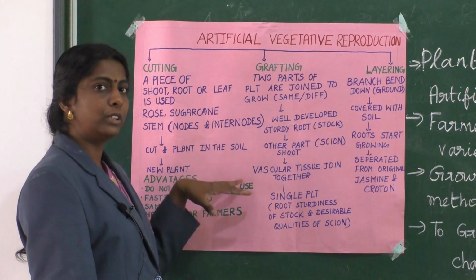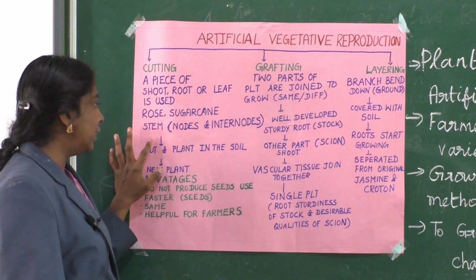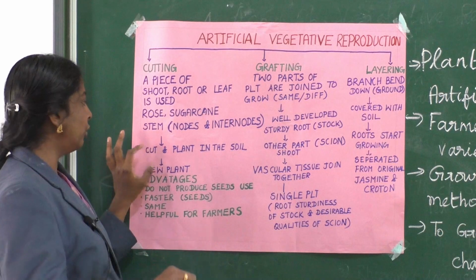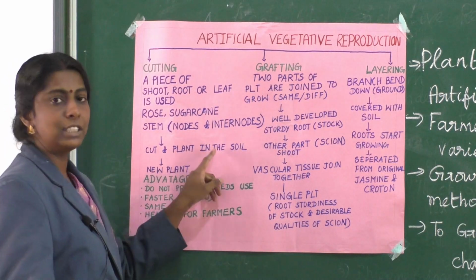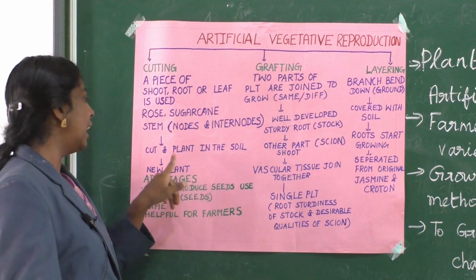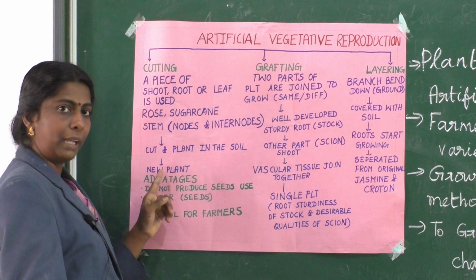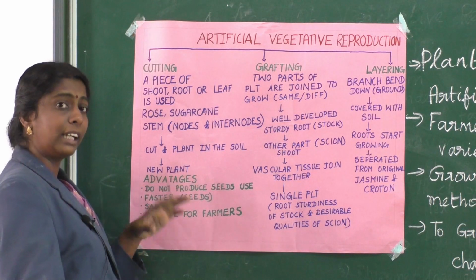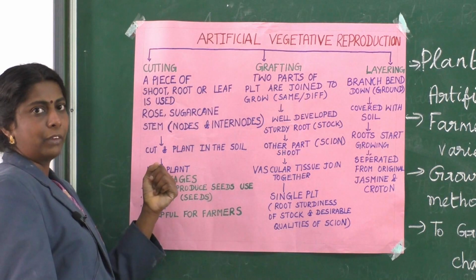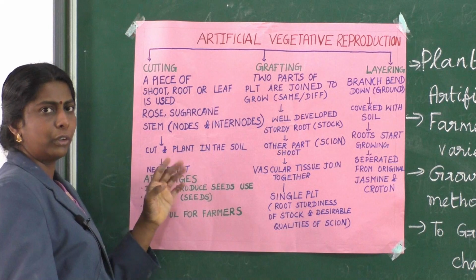Then we cut that particular part and plant it in the soil, and you get a new plant here. If you use cuttings to develop a new plant, that method is said to be cutting. The cutting might be stem, root, leaf or anything, usually stem and root.